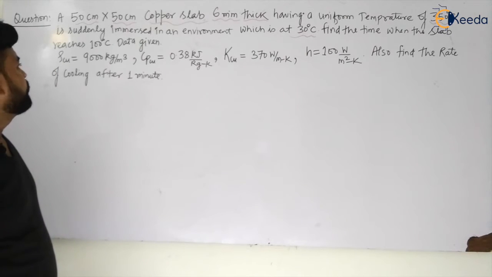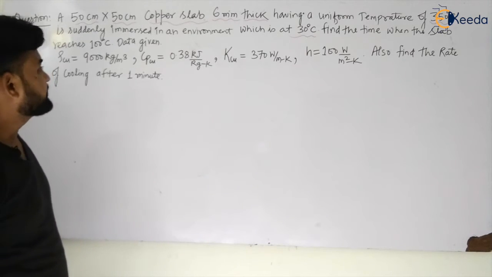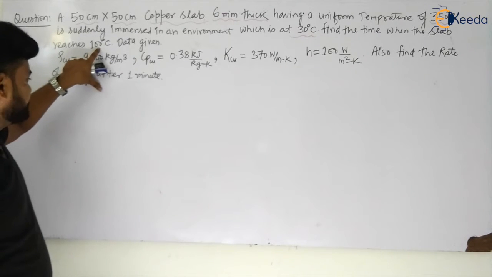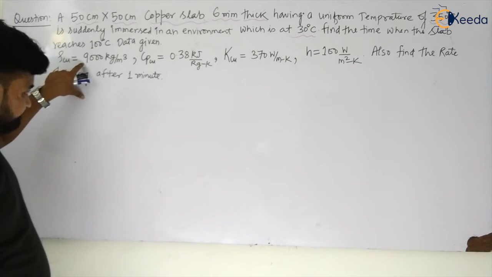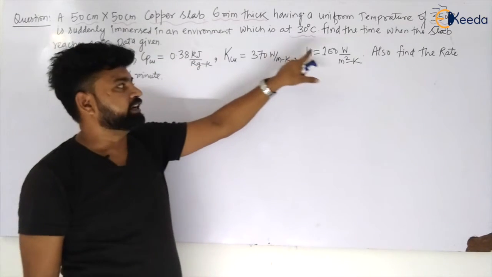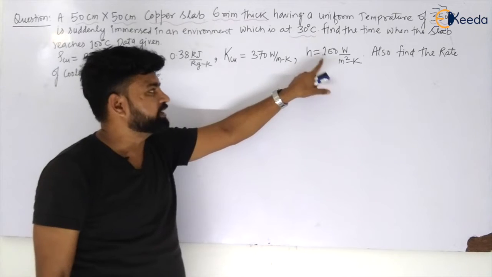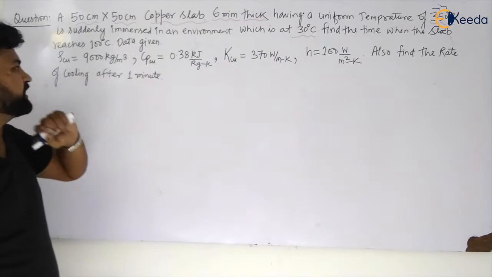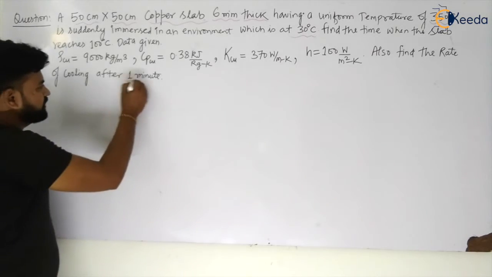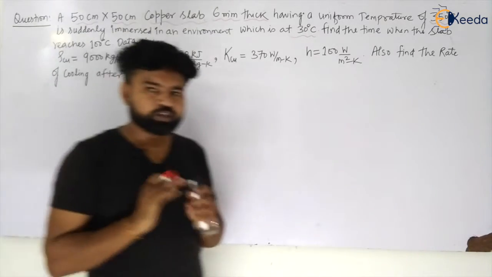Find the time when the slab reaches 100 degrees Celsius. All the data like your density, your specific heat, your conductivity, and heat transfer coefficient for the surrounding environment is given. And he is also asking what is the rate of cooling after 1 minute. So let us do this question.